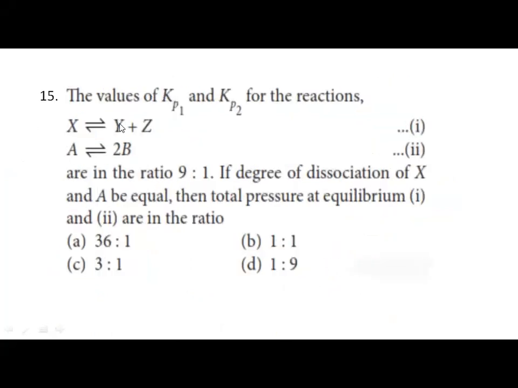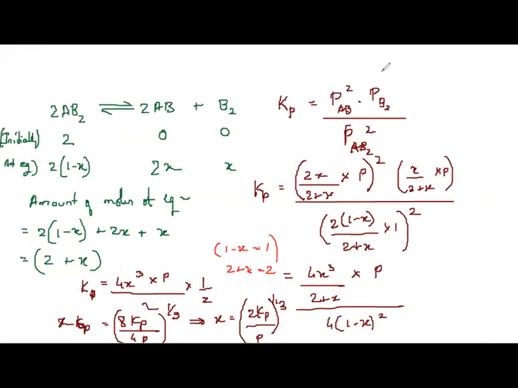Is that right? Okay. The values of Kp1 and Kp2 for the reactions X gives Y plus Z and A gives 2B are in the ratio of 9:1. If the degree of dissociation of X and A be equal, then the total pressures at equilibrium, 1 and 2, are in the ratio of. So this is a bit of a lengthy question to explain actually. See, what we can explain here is, I will consider it in two halves. Let us discuss like this.